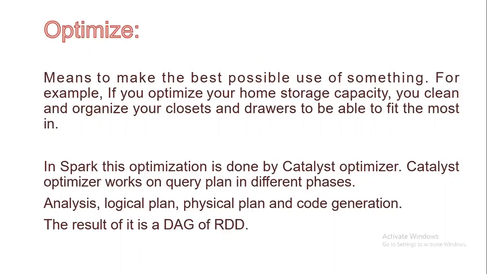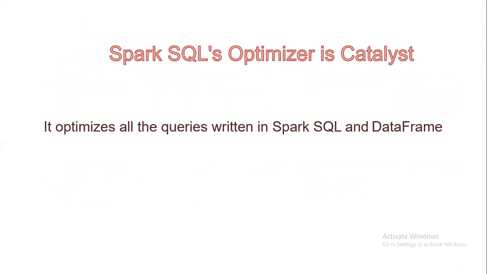The Catalyst optimizer works on the query plan in different phases: analysis, logical plan, physical plan, and code generation. The result is a DAG of RDDs. What is Spark SQL's optimizer? Catalyst. It optimizes all the queries written in Spark SQL and DataFrame.